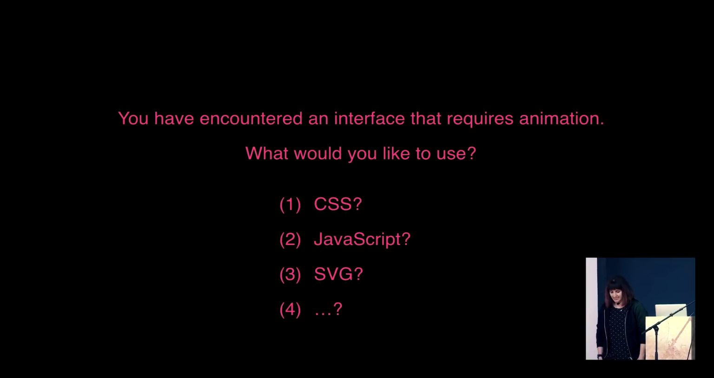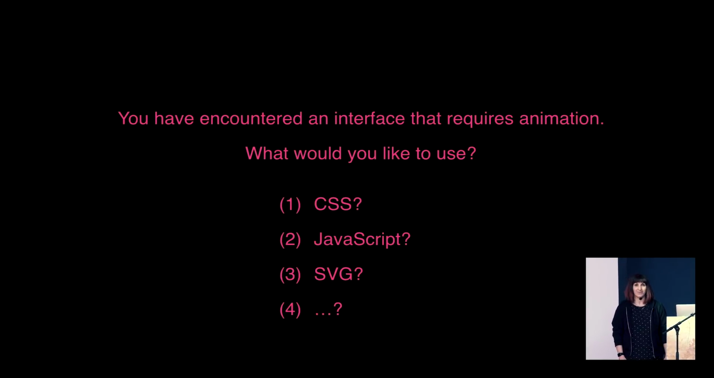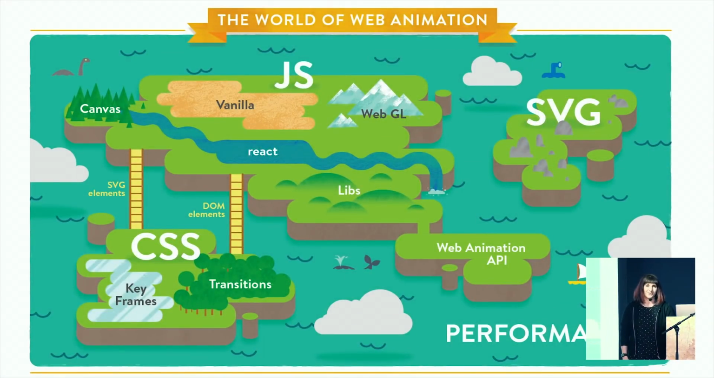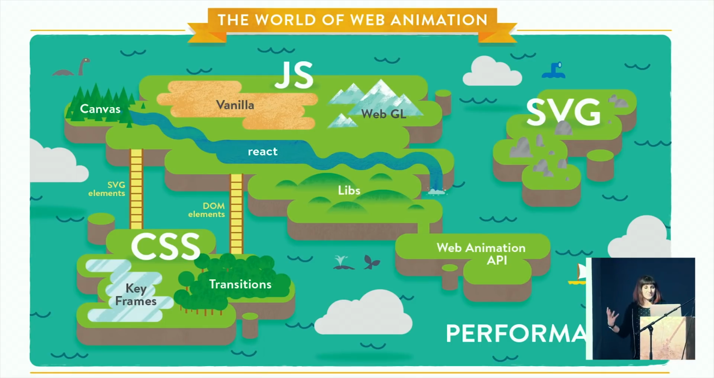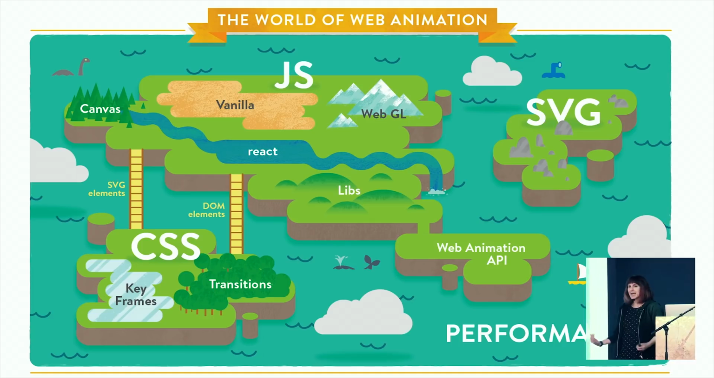So to answer this question best, we need to enter the world of web animation. I don't know if you've ever seen a map of it before. It's quite cute. My favorite part is the WebGL mountains. I think those are pretty nice. Best place to visit. But these are our options in the world that we enter when we're like, all right, how am I going to do this stuff? So we're going to take a little tour of this world.